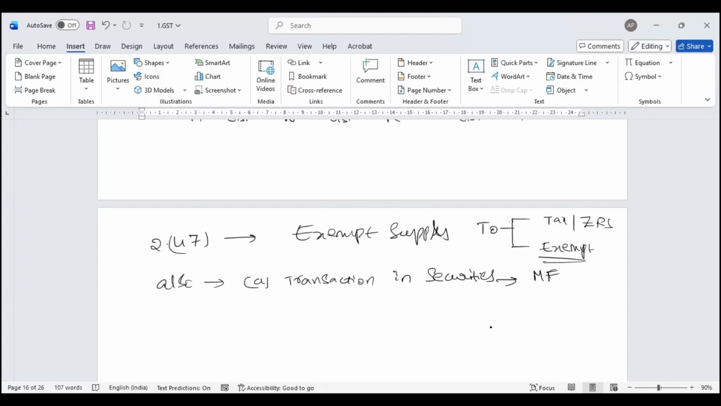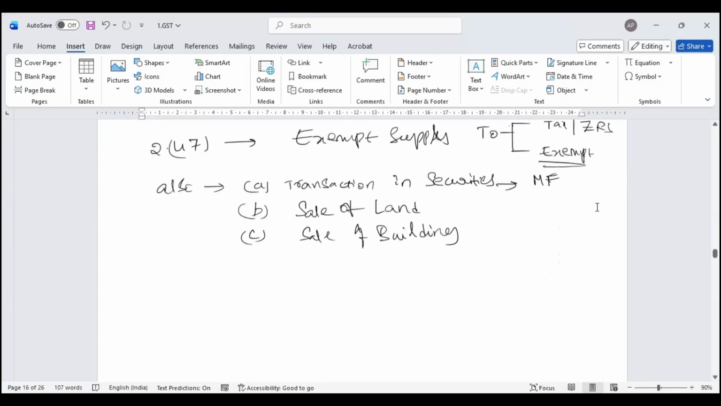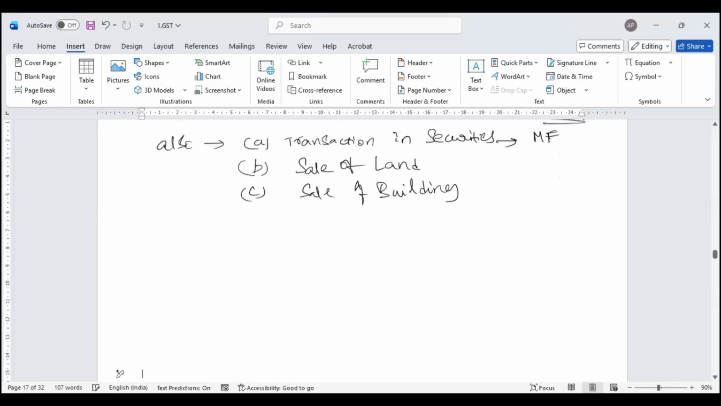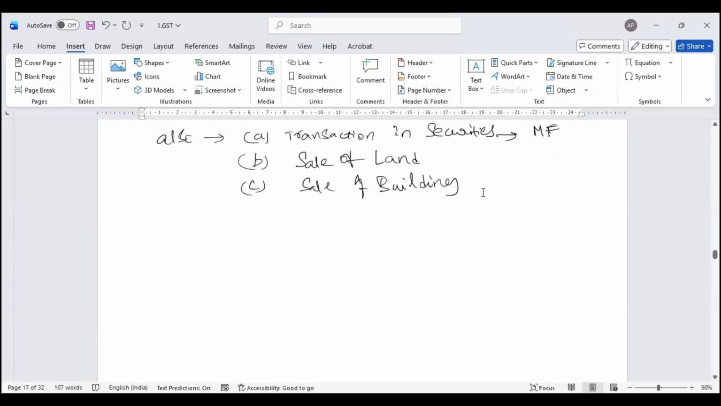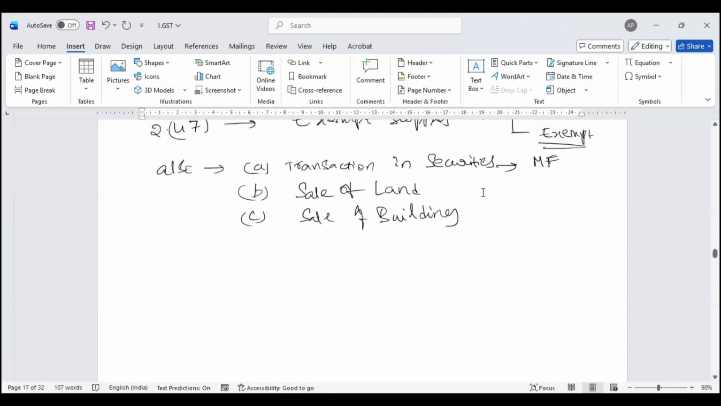Valuation, I'll come a little later. Please keep in mind, if I have a transaction in securities, that is called an exempt supply. Then sale of land, exempt supply. Sale of building, where this is completely constructed, not partially constructed. Sale of building which is not constructed completely, I call that an exempt supply. Sale of building is also exempt supply.